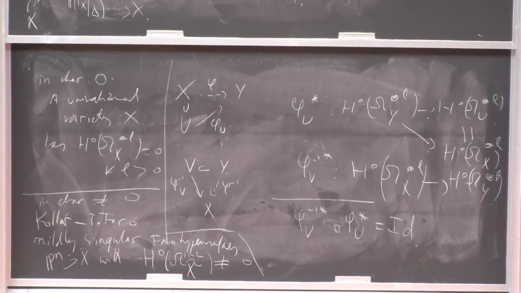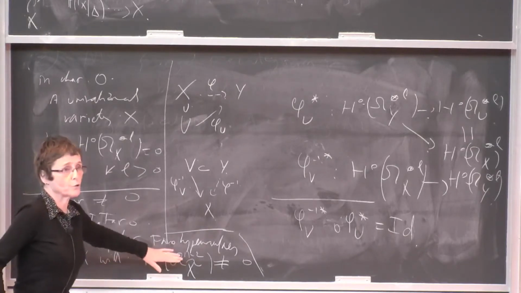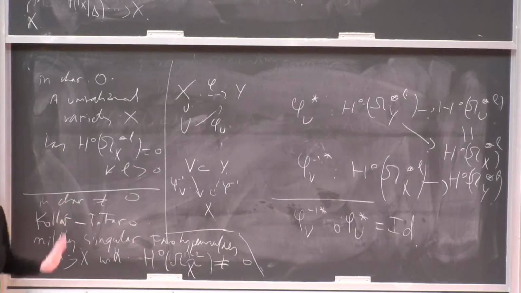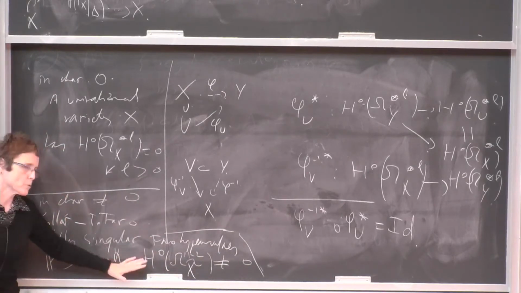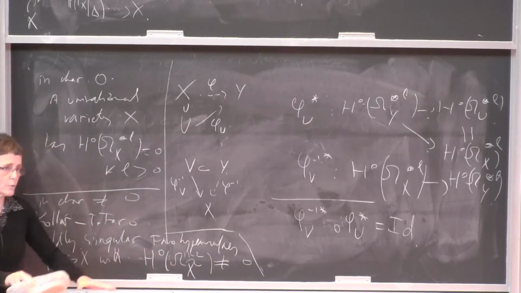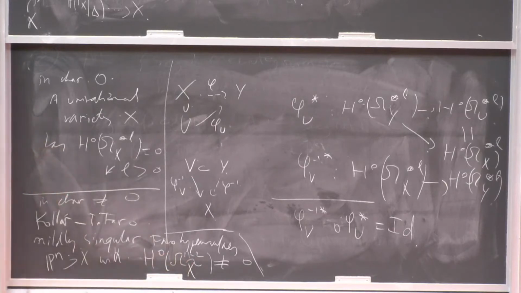And now let me speak about the Artin-Mumford invariant. Here it's the desingularization of this X. It is mildly singular, so to make sure it's a case where the differential forms extend over the desingularization.